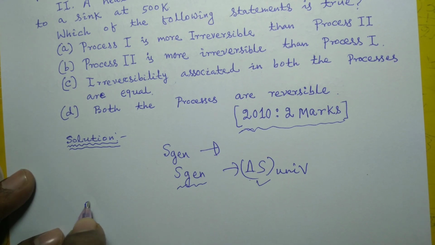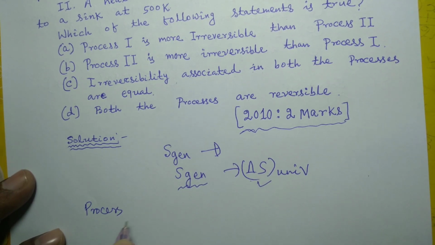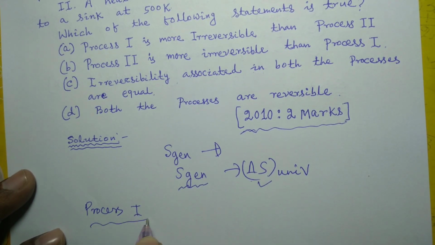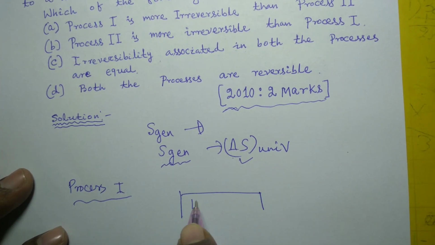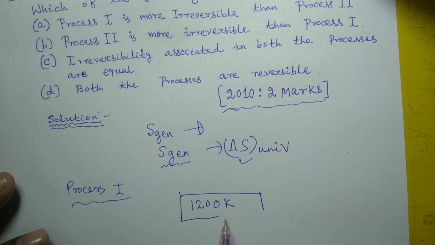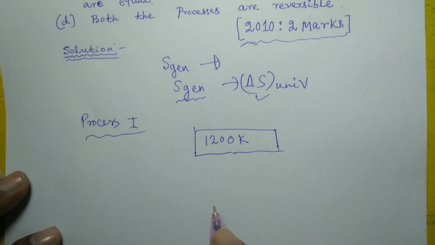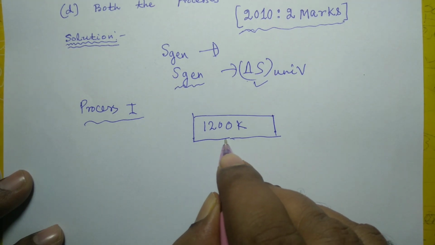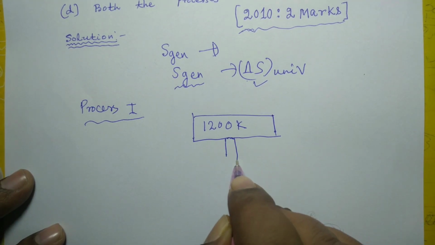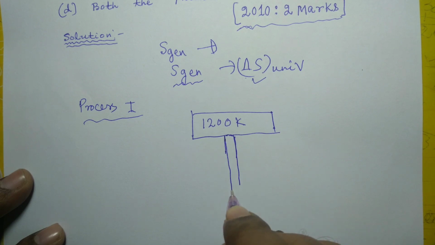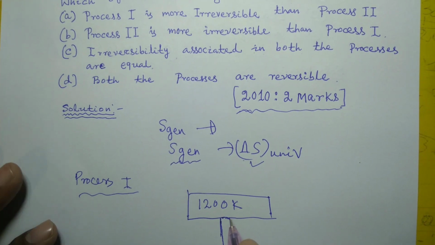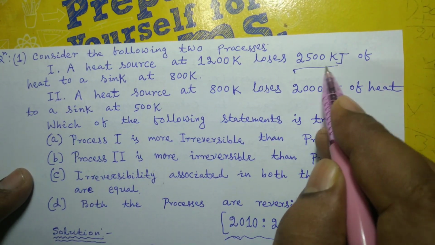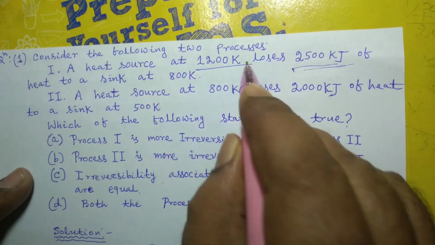So first find out. If you go to calculate delta S universe of process 1, suppose heat source is at temperature 1200 Kelvin, and it lodges this amount of heat that is transferred by this source, 2500 kilojoule.